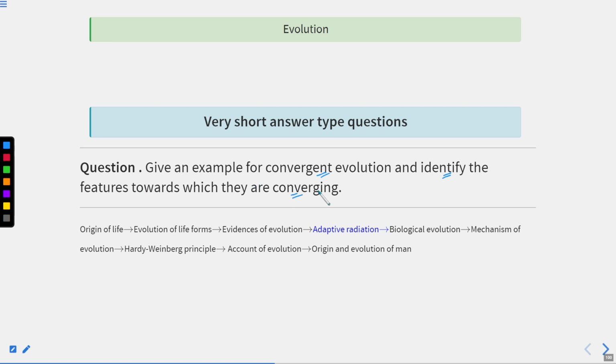Okay, so you already know about convergent evolution. They give rise to what? They give rise to analogous organs. So what happens in convergent evolution? There are two diverse species and they converge together to form a similar species. Suppose this is species 1, this is species 2, and then they converge together to form a similar species. Okay, this is clear. And this question is based on the concept of adaptive radiation.